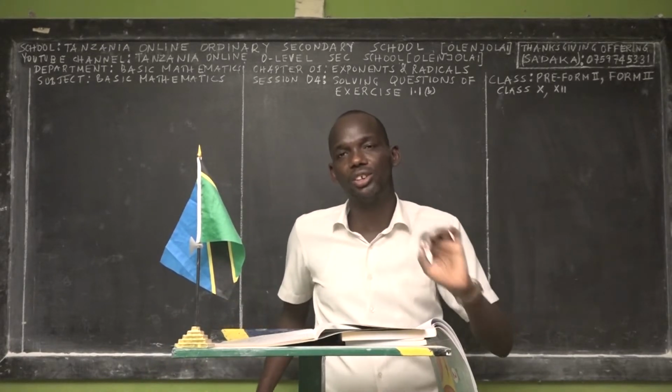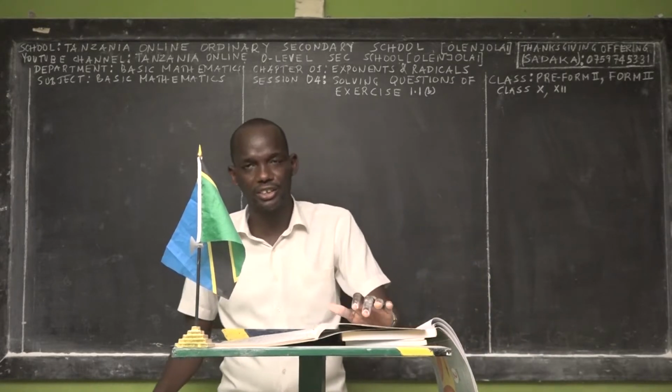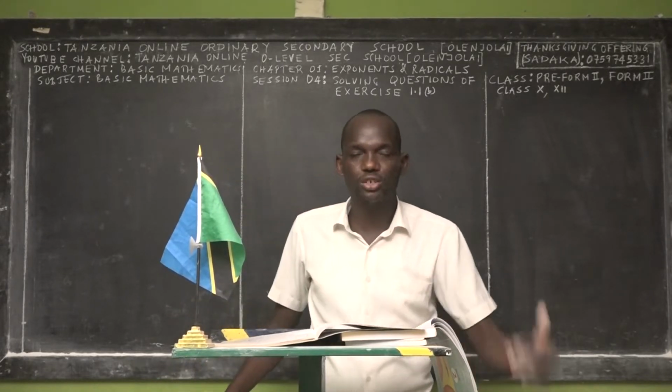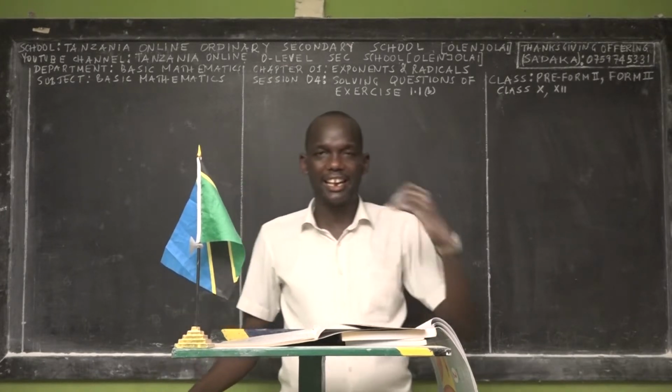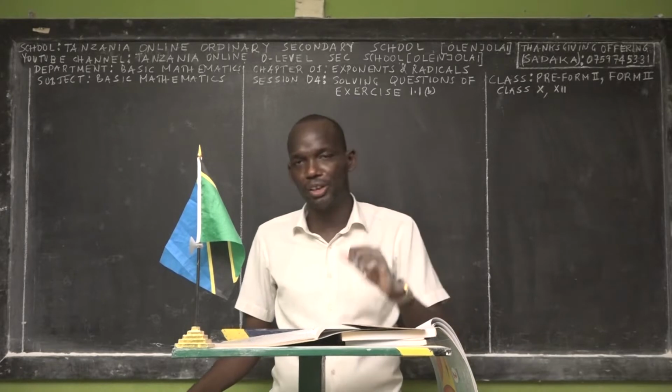So the main objective of Tanzania Online Ordinary Secondary School is to see our students, when they are still at school or after they graduate, really solving real life problems. That is our main objective.